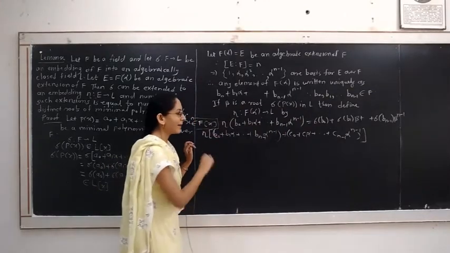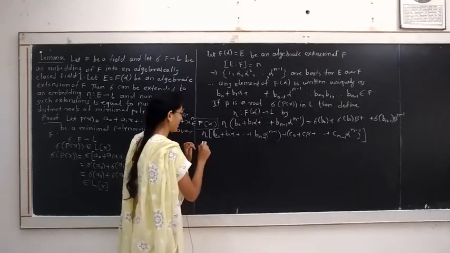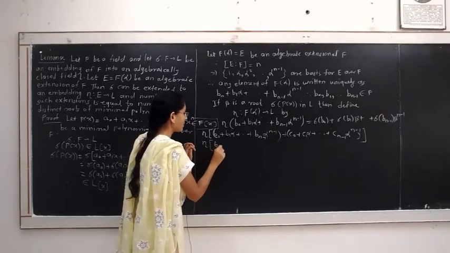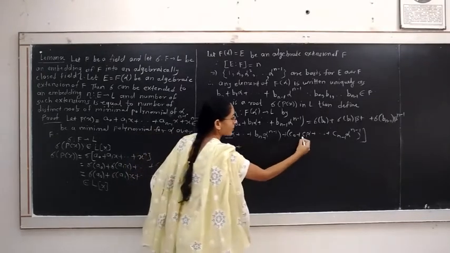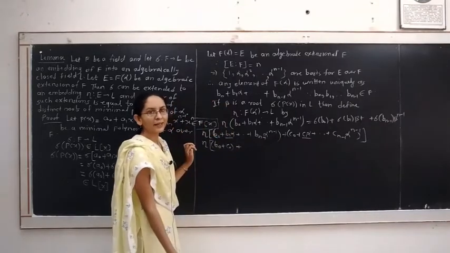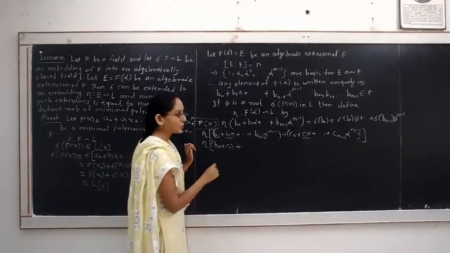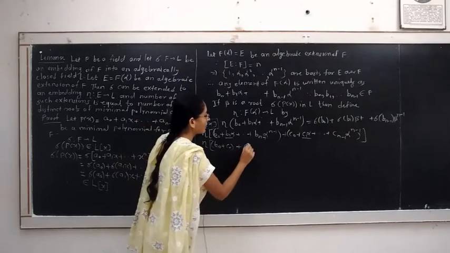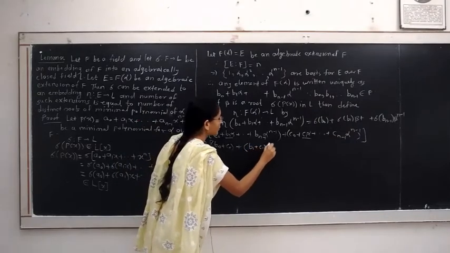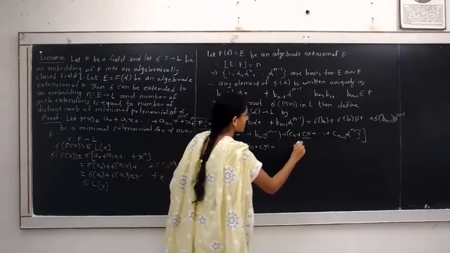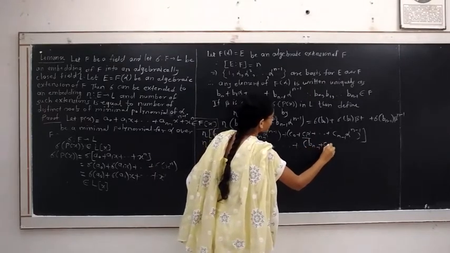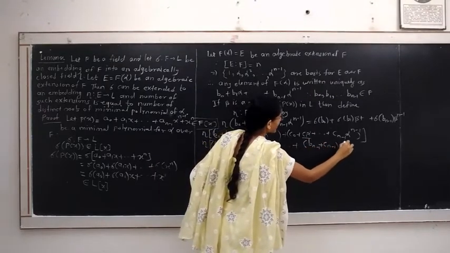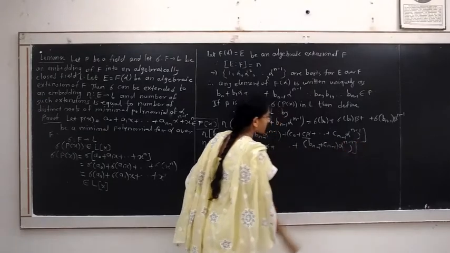Now, adding these, eta of b0 plus c0 plus b1 alpha plus c1 alpha. We can take alpha as common from these two terms, and the term will be b1 plus c1 into alpha, plus the last term, bn minus 1 plus cn minus 1 into alpha raised to n minus 1.